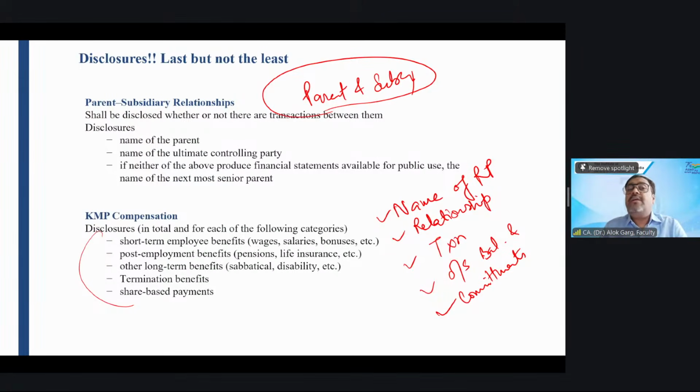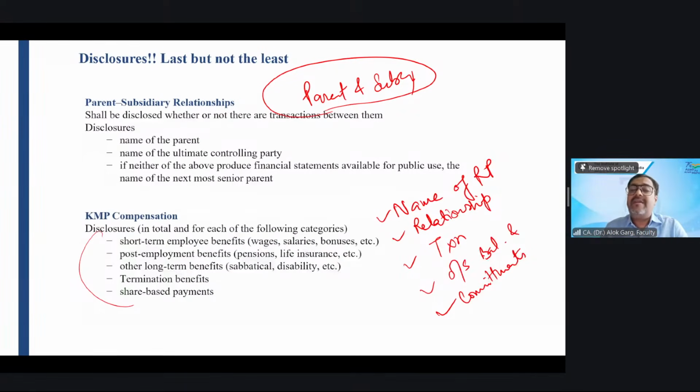Very good, Lavanya. So short-term, post-employment, long-term, and termination benefit. Short-term benefits are like remuneration on a regular, monthly basis. Post-employment benefit is gratuity or pension, payable after employment. Other long-term benefit is leave encashment. Termination benefit is notice period pay or retrenchment compensation. These are the termination benefits.